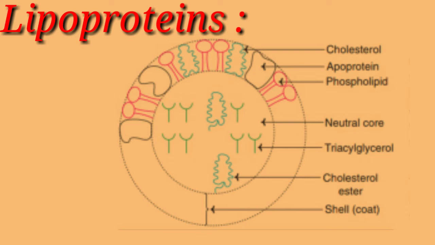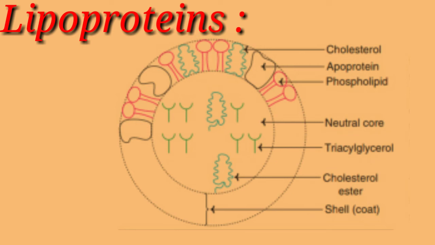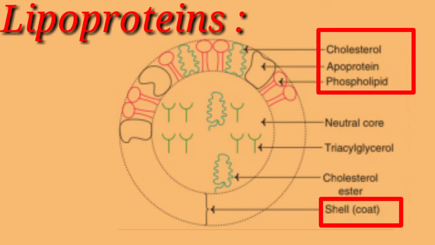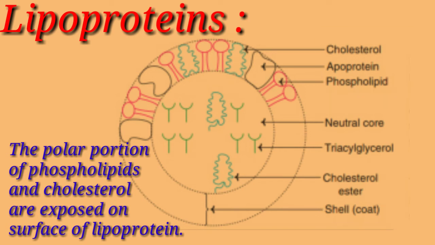A lipoprotein basically consists of a neutral lipid core with triacylglycerol and/or cholesterol ester, surrounded by a coat shell of phospholipids, apoproteins and cholesterol. Polar portions of phospholipids and cholesterol are exposed on the surface of lipoprotein so that lipoprotein is soluble in aqueous solution.